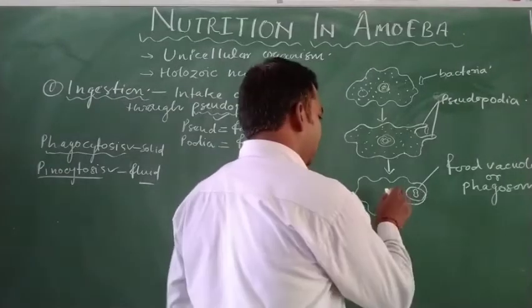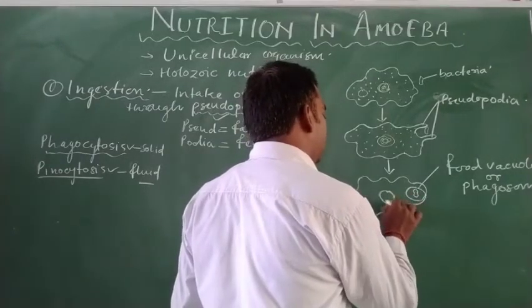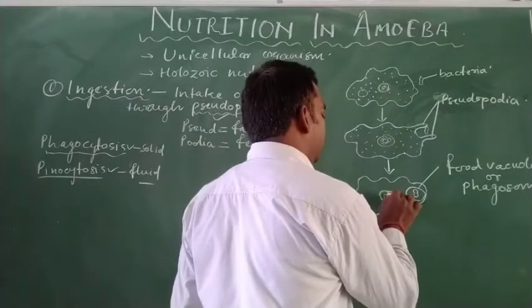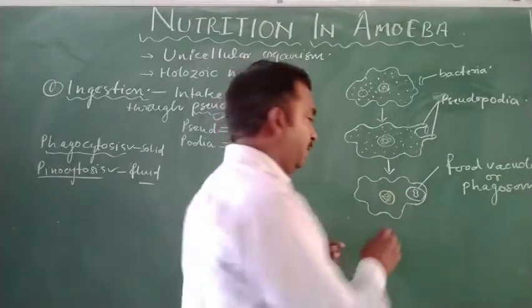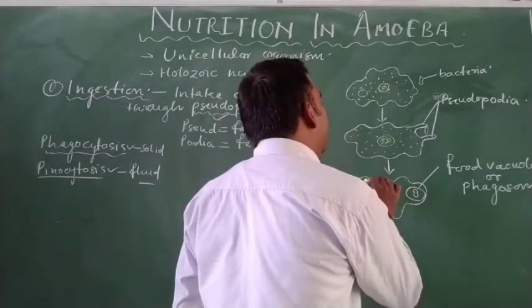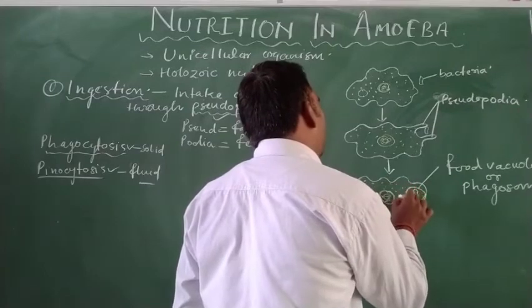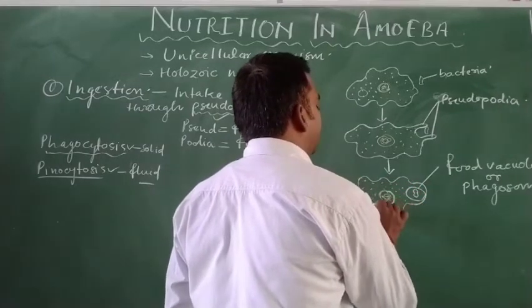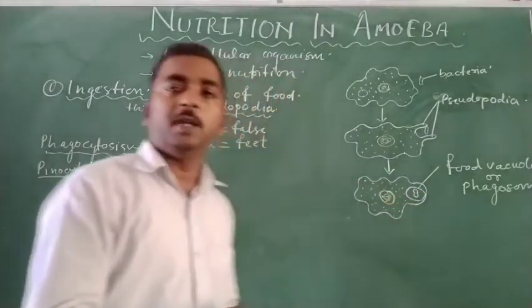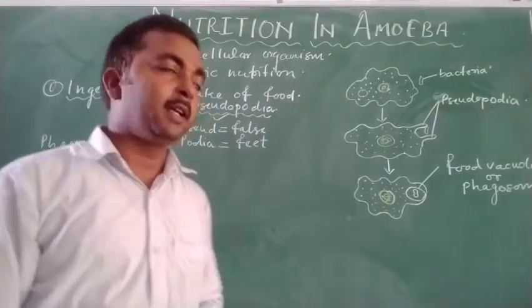One thing to keep in mind is that digestion of food in amoeba takes place inside the cell, and that kind of digestion is known as intracellular digestion.